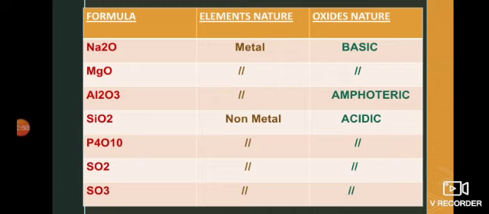The third one is aluminium, which is also a metal, but its oxide is amphoteric in nature. Silicon is a metalloid, but its oxide is acidic in nature. Phosphorus, sulfur, and chlorine are all non-metals, and the oxides of these elements are acidic in nature, because acidic oxides are those oxides which, when dissolved in water, result in the formation of acids. While amphoteric oxides show the behavior of both, they can react with acids as well as with bases.